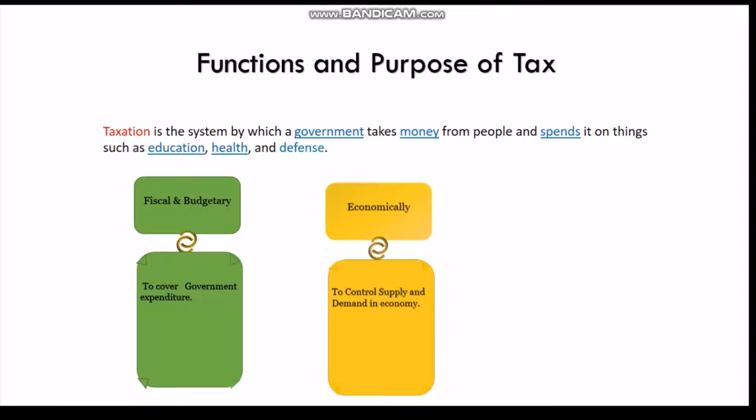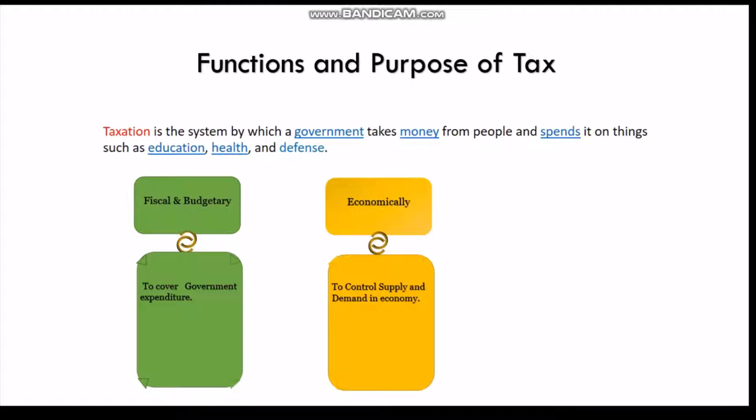Number two, in an economy, tax can be used by government to control supply and demand. How? Government may charge less tax on salary and wages to people in order for people to have more money. If people have more money, there is going to be high demand for goods and services. This is how to control supply and demand in an economy. People are going to spend their money to buy goods and services. This is how the government is using tax economically.